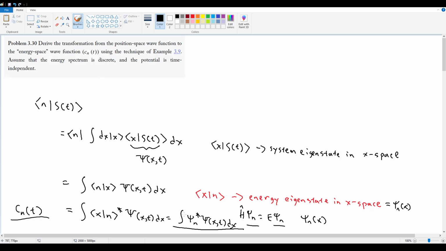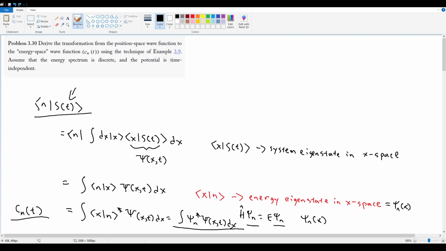Once again, normally if you wanted to find something like Cn of t, that's not necessarily that easy to do, and you would have to do a very complicated proof. If you didn't already know that you can use Fourier transforms to transform from one to the other, you would have to do the very complex proof. But here, you can just plug and chug into this equation, redefine your state vector in terms of the projection operator of whatever basis you're trying to find your eigenfunction in.